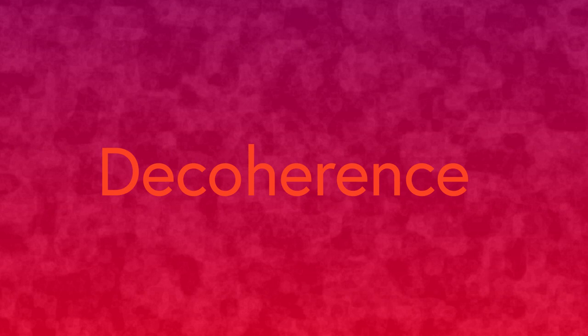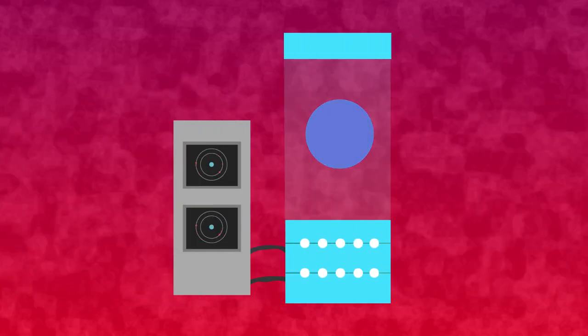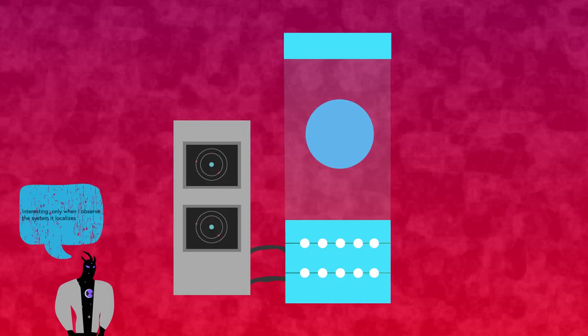The biggest problem with quantum computing is the idea of decoherence. A quantum state exists in the realm of amplitudes and possibilities, so long as it's not measured. Schrödinger's cat is a thought experiment which provides a visualization for this. If a cat is placed in a box with a 50% chance of dying, until the box is open, the cat is both alive and dead. The quantum state of the cat is isolated, so it does not have to localize into being either alive or dead. In terms of actual quantum computers, interference from the outside world, what quantum computer scientists call noise, can cause quantum states to localize before the algorithm is done running. This premature localization is called decoherence.